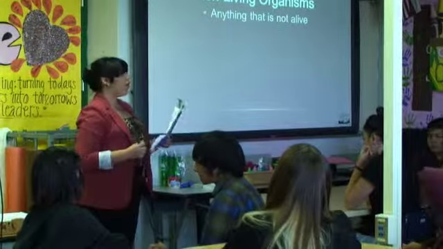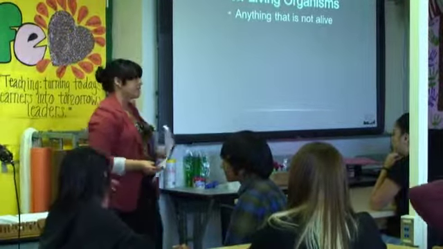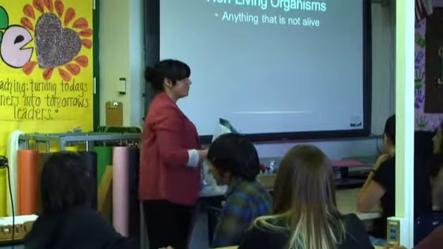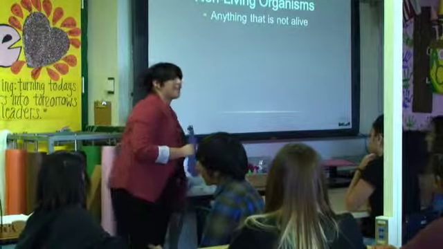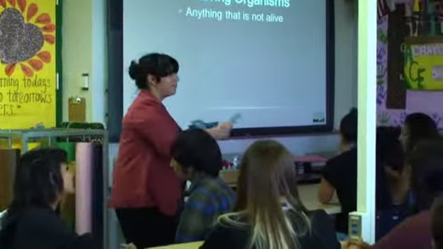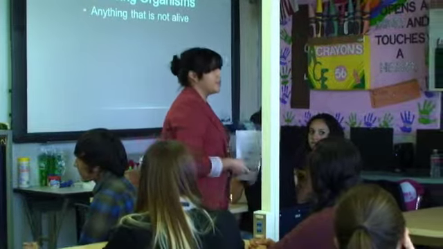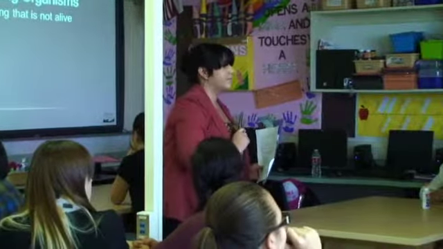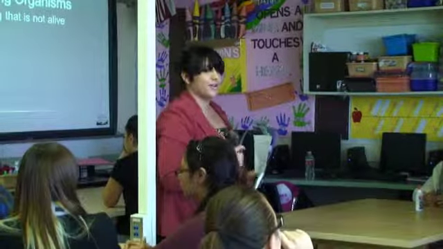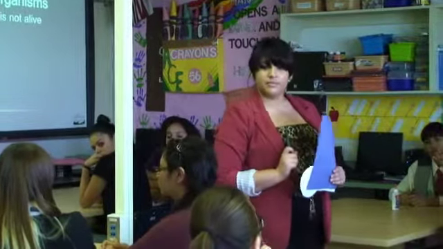So now we're going to go over examples of non-living organisms. Can I have the 2 examples on this table? Potato chips and a car. Good job, girls. Right here? Glue and scissors. Good job, girls. A house and a bus. Good job, girls. This group right here? Seaweed and paper.